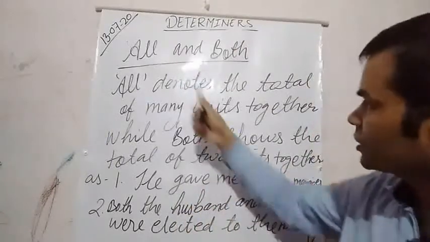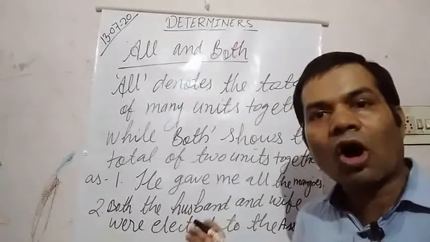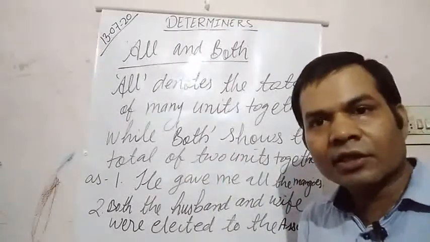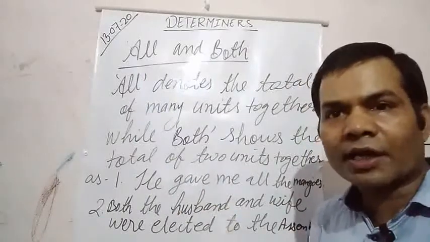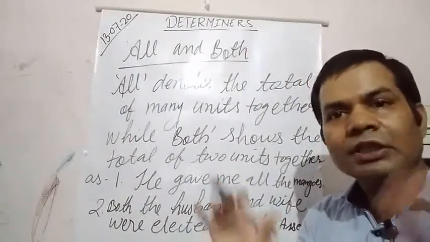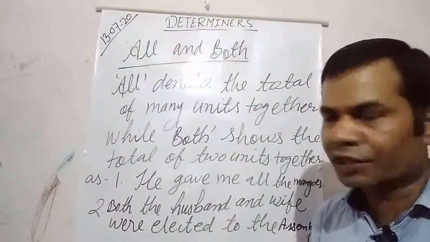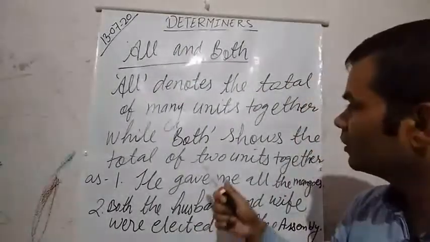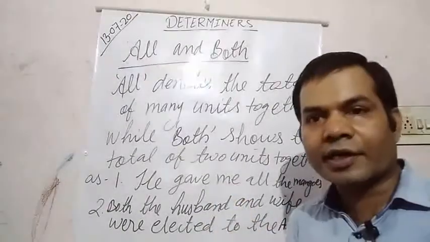Okay, so this is the difference between all and both. All refers to the whole quantity, while both refers to two of the total. Okay, or total number. Example. So not total quantity, it is total number.